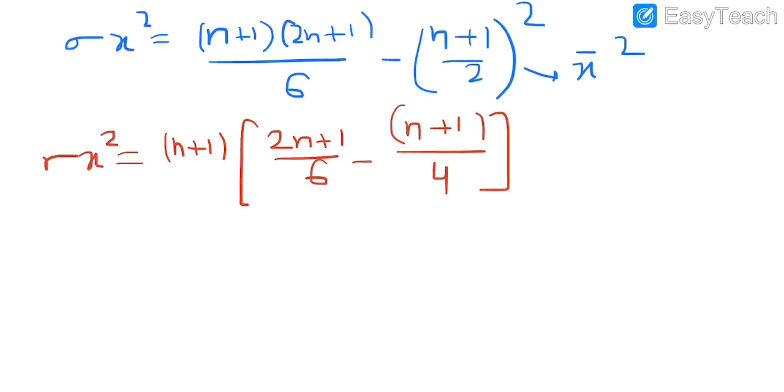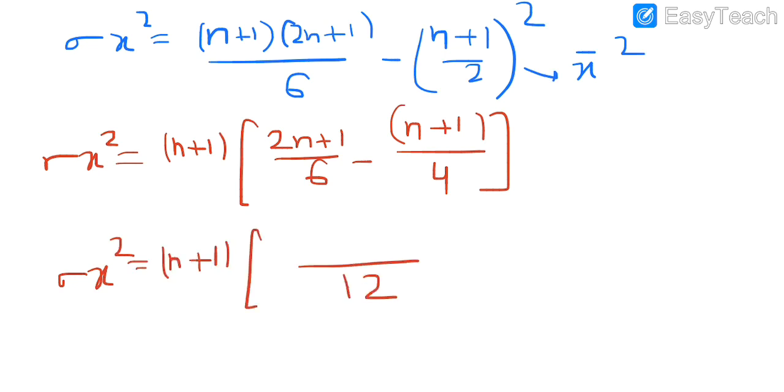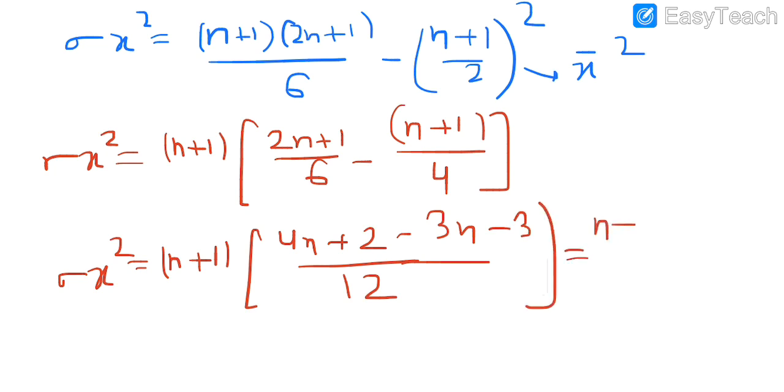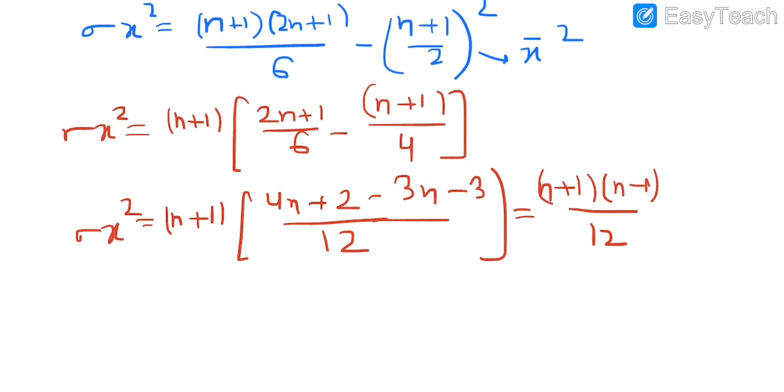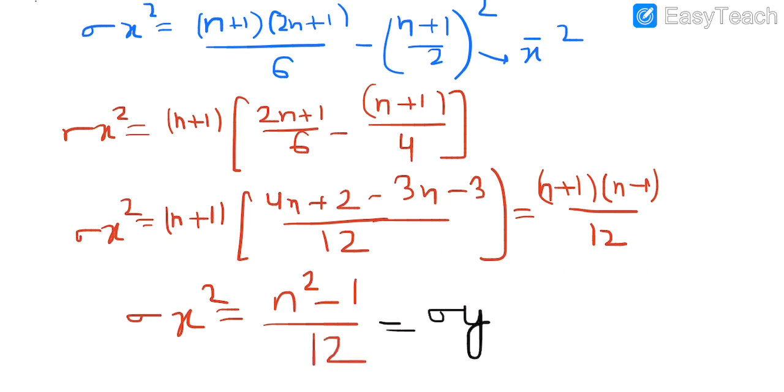And if I take the LCM, it will be 12. 6 2s are 12, 4n plus 2 minus 3n minus 3. So we are left with (n plus 1)(n minus 1) upon 12. So again, sigma x square is actually (n square minus 1) upon 12, and this value is very similar to sigma y also, because as I told you, both have the same mean and same data distribution.